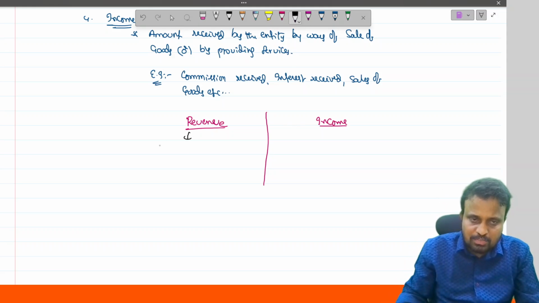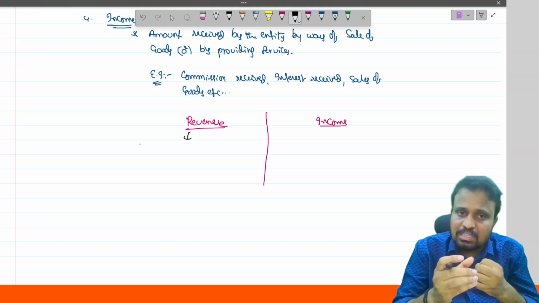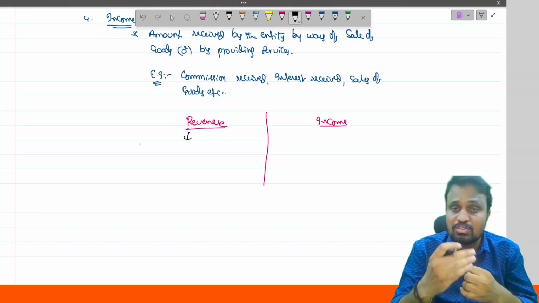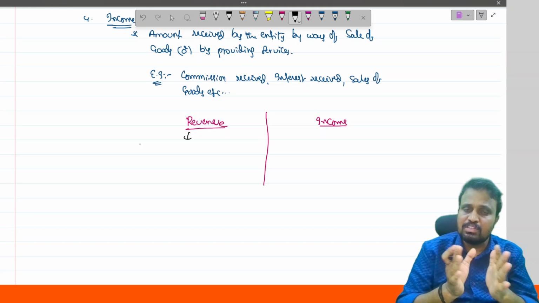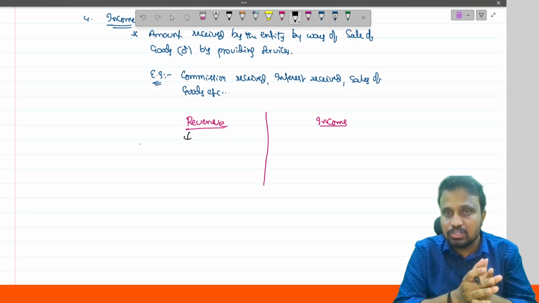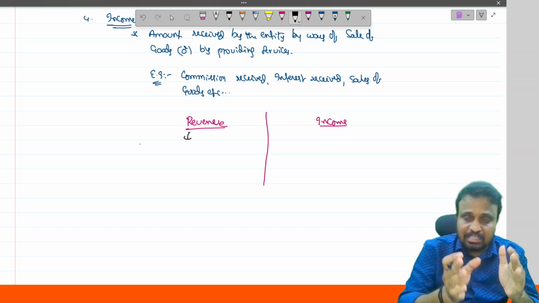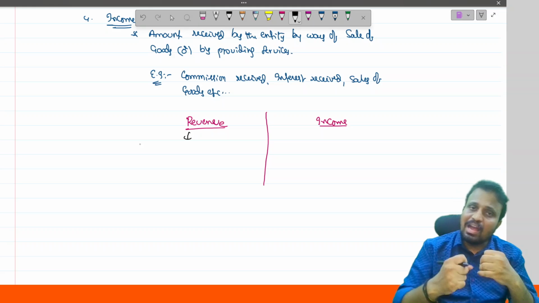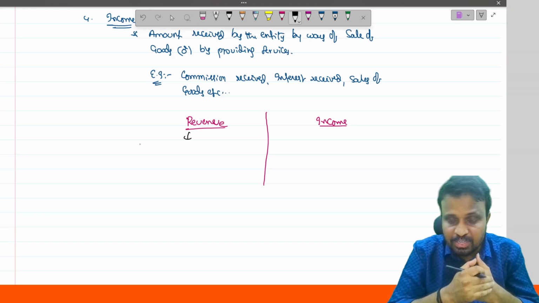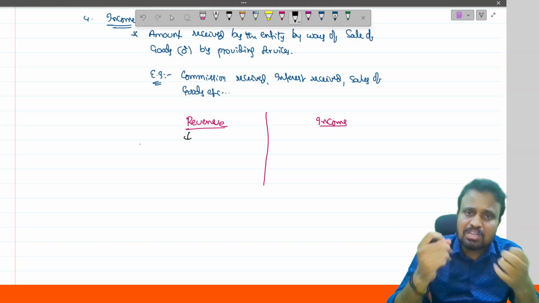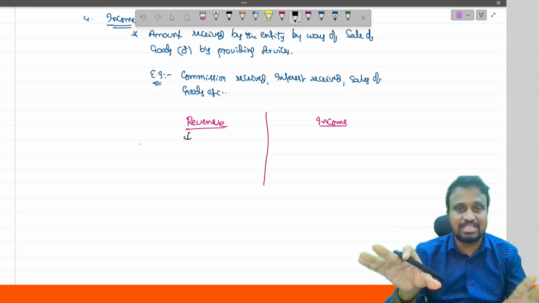Generally, revenue stands for the amount received by the entity in the normal course of business operations. If the entity is dealing with the trading of goods, how much amount they received by sale of the goods is said to be revenue. If the entity is in the transportation sector, how much amount they received by providing the transportation service is said to be revenue. But income is the total amount received by the entity, either by doing the core business activity or non-core business activity.